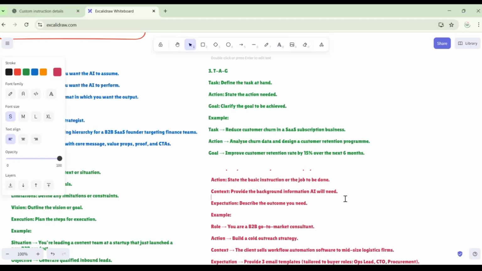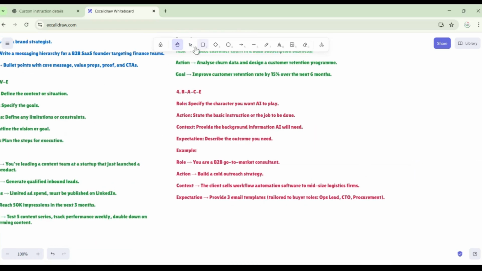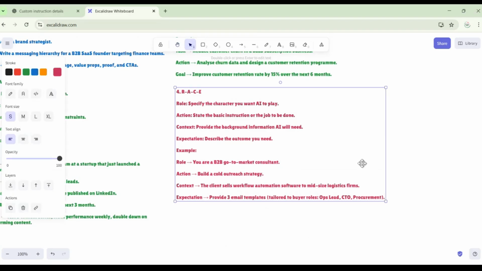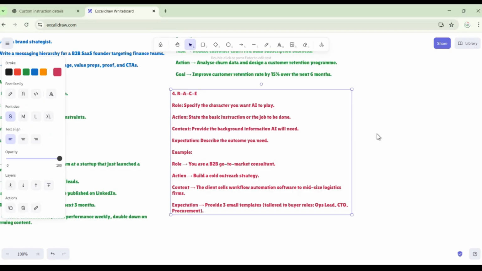These all are the prompt writing techniques, ma'am. These are not like a simple story that I'm telling you. These all are the techniques. What is this fourth technique? Just read this. RACE.